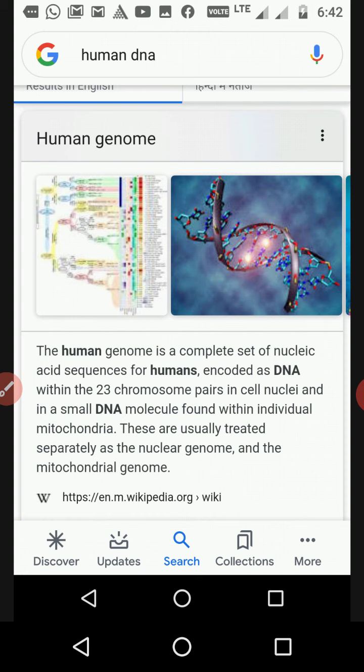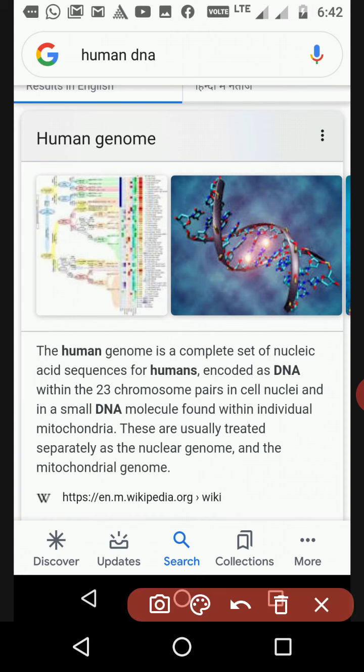After fertilization they fuse together and the chromosomes add up again, building a zygote with 46 chromosomes. Clear?